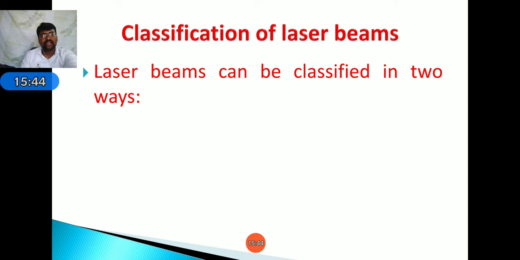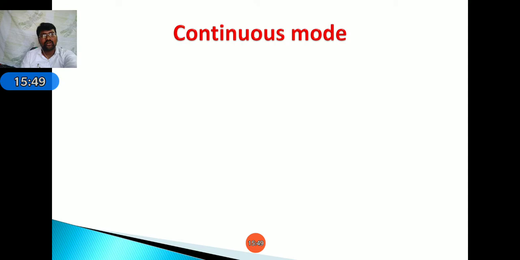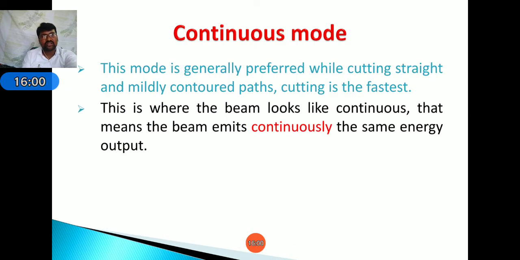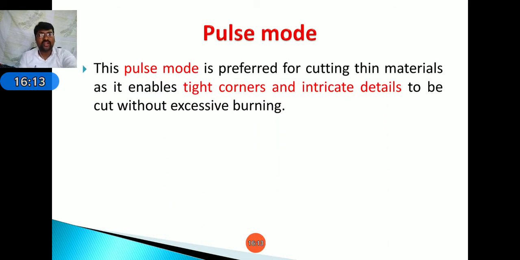Next, classification of laser beams. The laser beams are classified into two types majorly, that is continuous mode and pulsed mode. The continuous mode is generally preferred while cutting straight and mildly contoured paths, where the cutting is the fastest. Here the beam looks continuous, that means the beam emits continuously the same energy output. The pulse mode is preferred for cutting thin materials as it enables tight corners and intricate details to be cut without excessive burning.